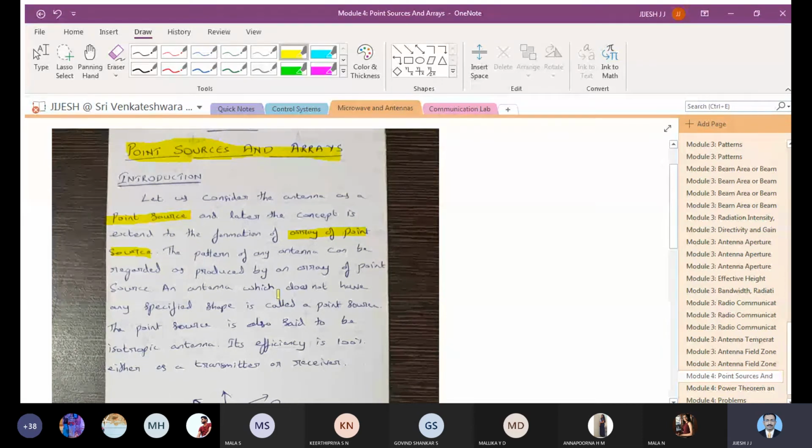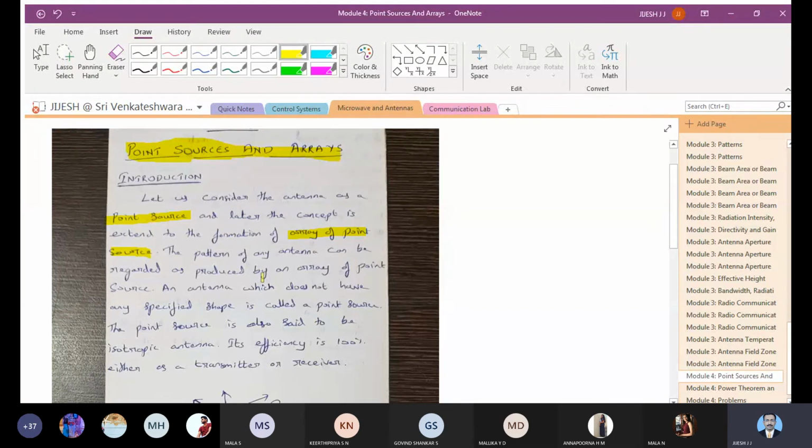After doing that for one point source, you can have an array of point sources, which means one point source plus one more point source. So it's a combination of 2, 3 or n number of point sources. You call it an array of point sources. In this module, we will first go with one point source, and we will also discuss 2 point sources or n point sources.